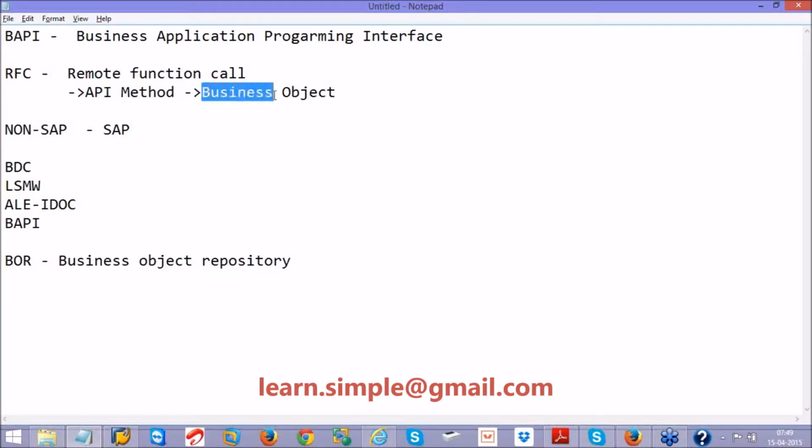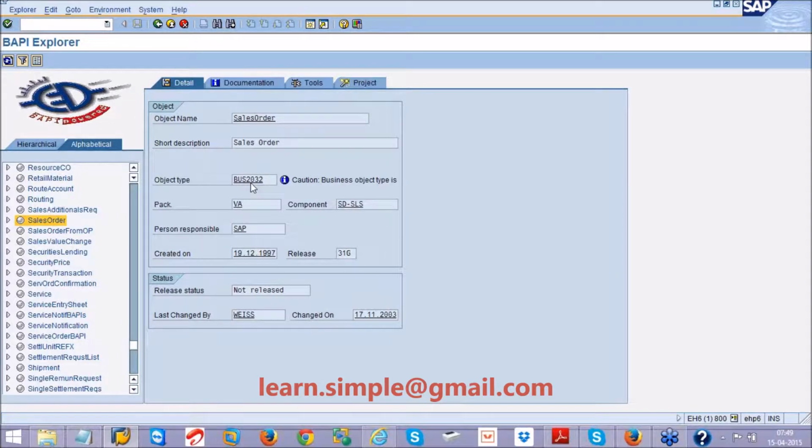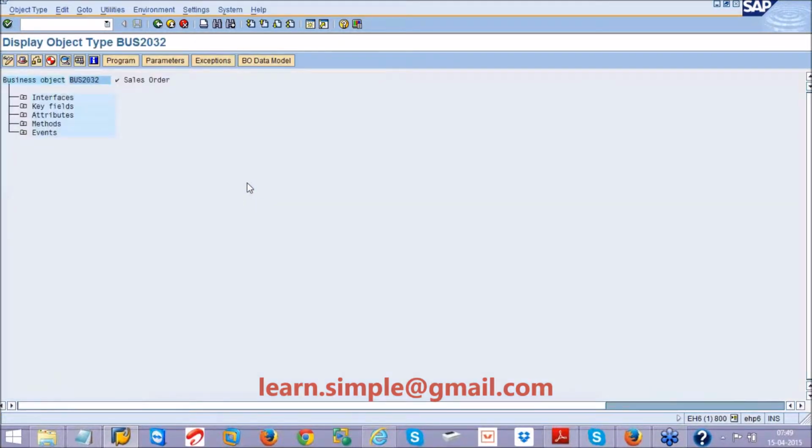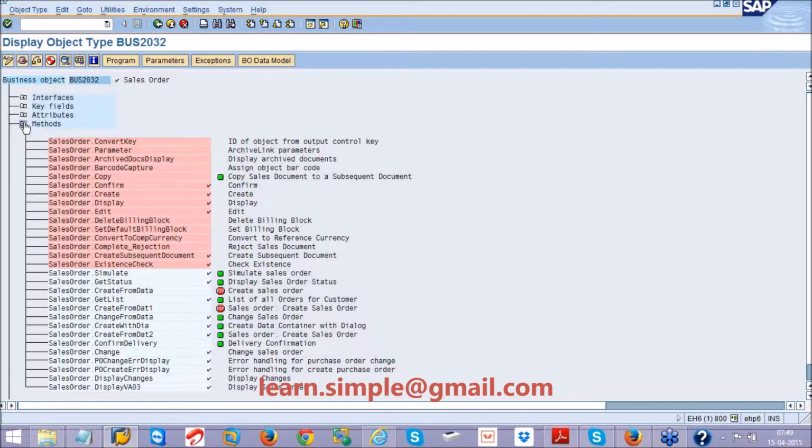So we will be having a business object, and inside the business object we will be having methods. So we'll go inside this business object and see it. I'll double click on this. So I'm inside the business object here. I have some methods inside. For example, sales order simulate, sales order get status. All these are methods.